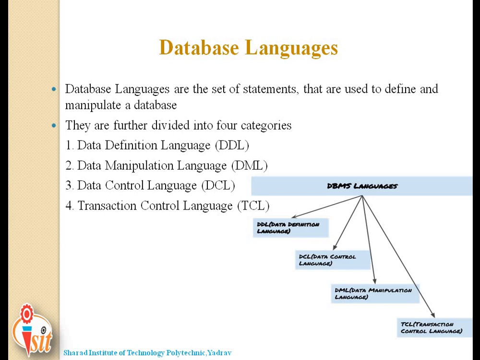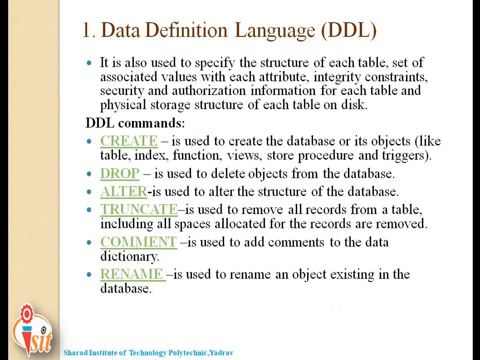Here the image shows how database management system languages are divided into 4 categories. You can see here. Let's have a detailed look at the first type of database language, that is DDL. DDL stands for data definition language.